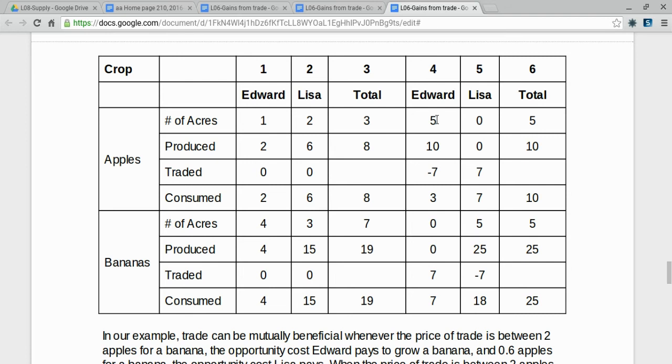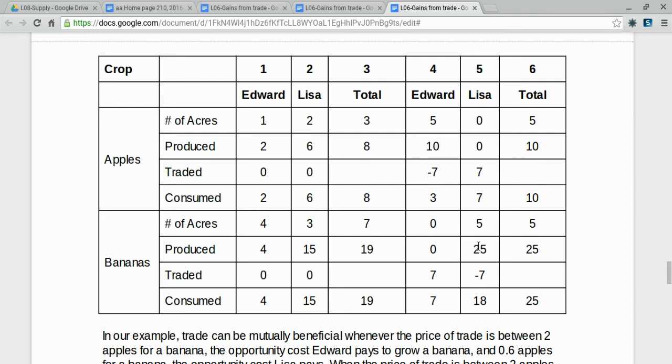When they specialize in trade, Edward's going to make a grand total of 10 apples. He gives away 7 of those in trade, which means he winds up consuming 3 apples. He's got more apples after trade than he did on his own. Lisa produces no apples, but gets 7 in trade. She winds up with more apples after trade than she produced on her own.